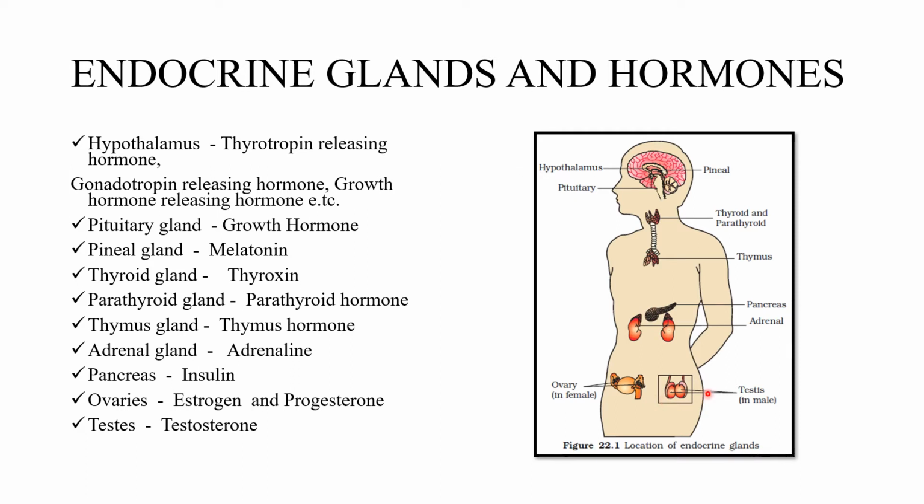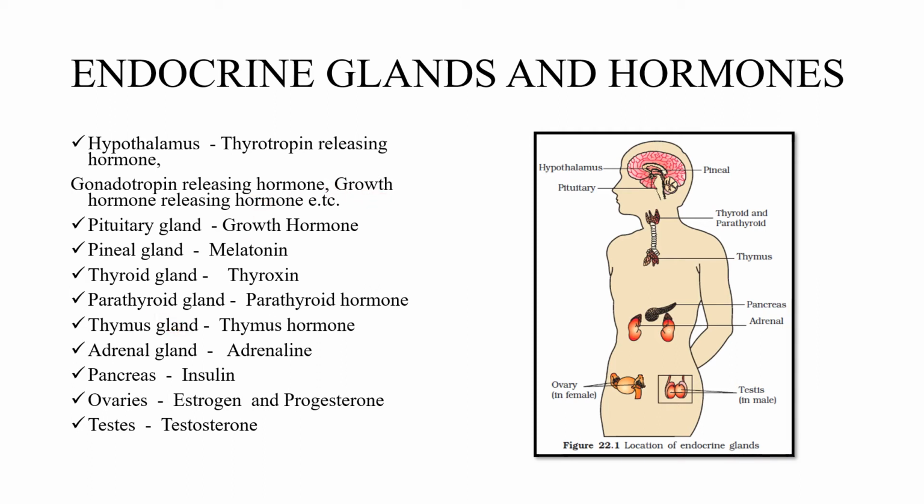Then this is testis. If it is male, we can see testis. Female means ovary. So all these parts are endocrine glands. Okay, we can see one by one. Hypothalamus. It secretes thyrotropin releasing hormone, gonadotropin releasing hormone, growth hormone releasing hormone. So all the releasing hormones are secreted from hypothalamus and reach the particular organ.